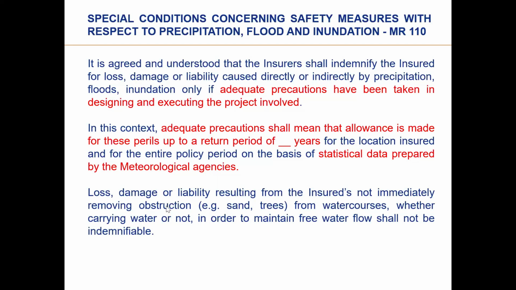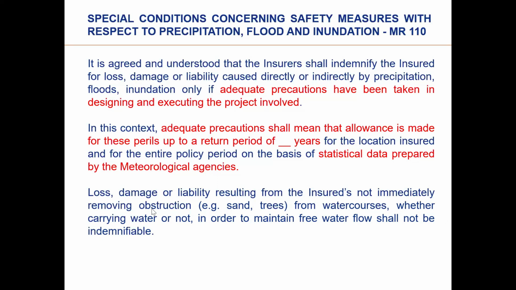In addition to this, it says loss or damage or liability resulting from the insured not immediately removing obstruction from the water course. If there is a water channel passing nearby or through the construction site, it has to be kept clean. Okay, he has to remove all obstructions like trees, sand, etc., whether carrying water or not. Even if it is dry, you have to remove all sand, trees, etc., in order to maintain free water flow. So if it is not done, then the claim will not be indemnifiable.